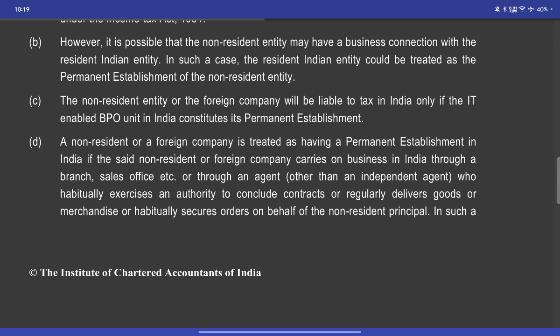A non-resident entity or a foreign company will be liable to tax in India only if the IT-enabled BPO business process operations unit in India constitutes a permanent establishment.